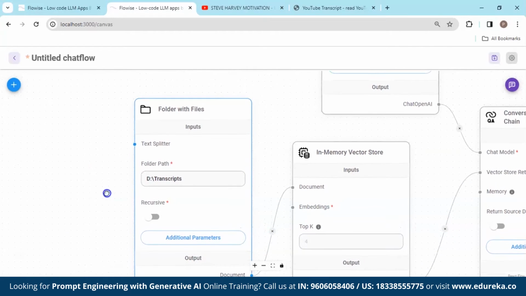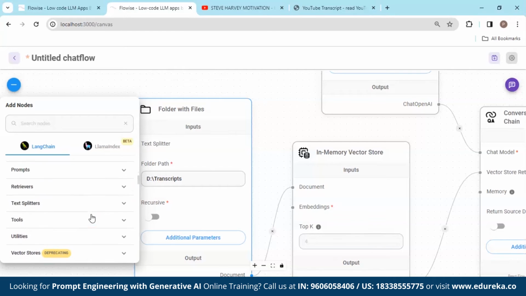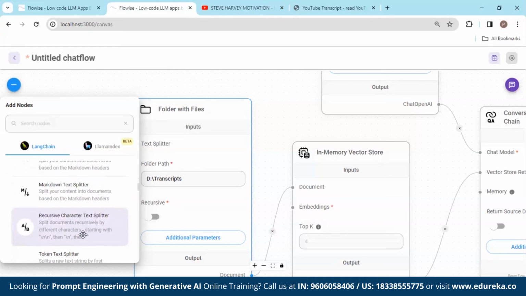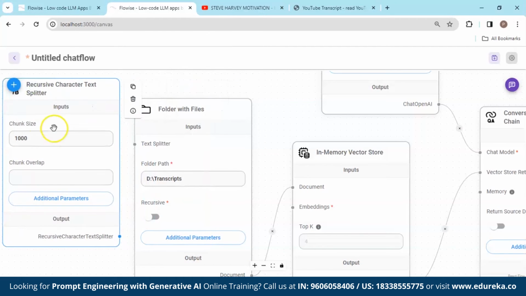Okay. Now, we can also see one input as text splitters. So, let's also take care of that. So, we go down. Here we have Text Splitters. And we're going to take Recursive Character Text Splitter, drag and drop over here. The chunk size is already 1000, which is good enough. And chunk overlap, let's put it to 200. Again, its output goes to the text splitter input of Folder with Files.